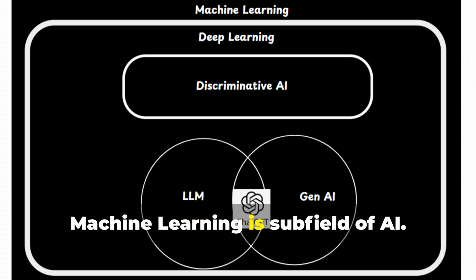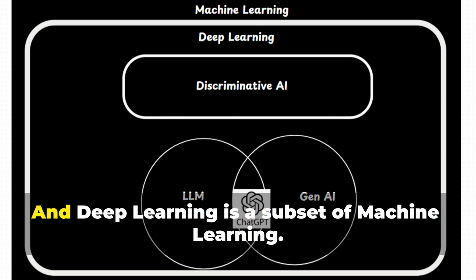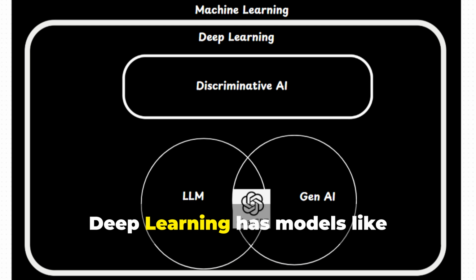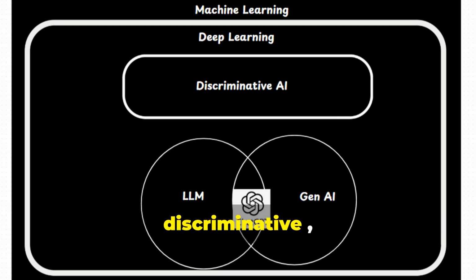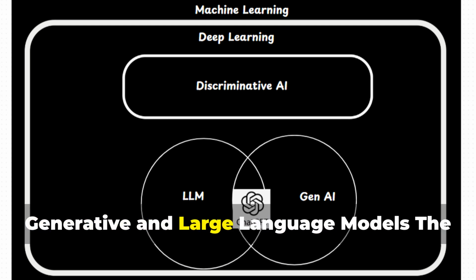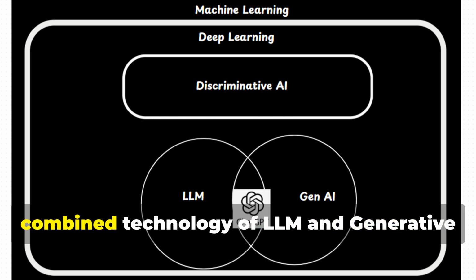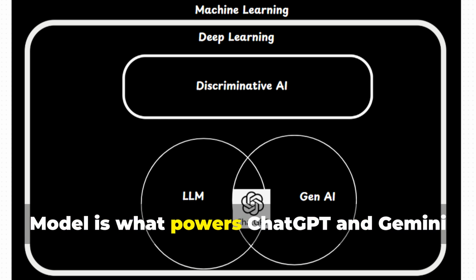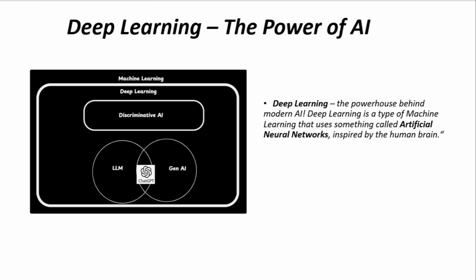Machine learning is a subfield of AI, and deep learning is a subset of machine learning. Deep learning has models like discriminative, generative, and large language models. The combined technology of LLM and generative model is what powers ChatGPT and Gemini.